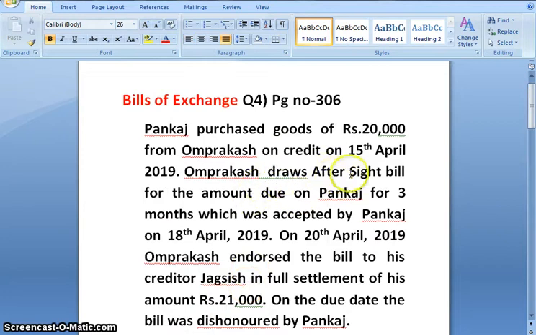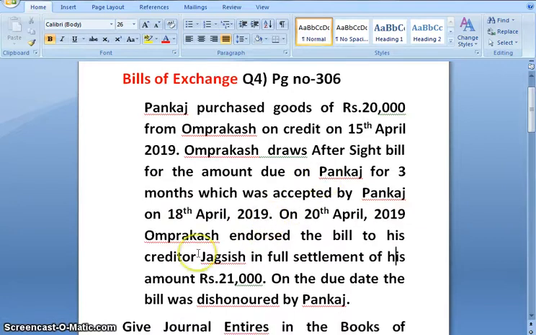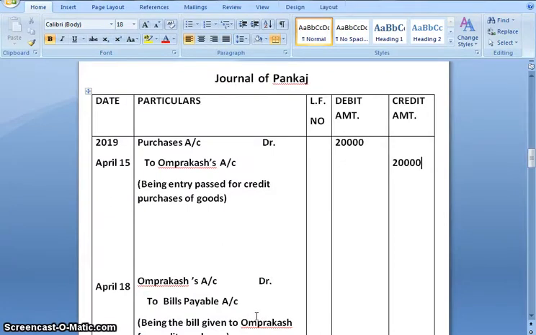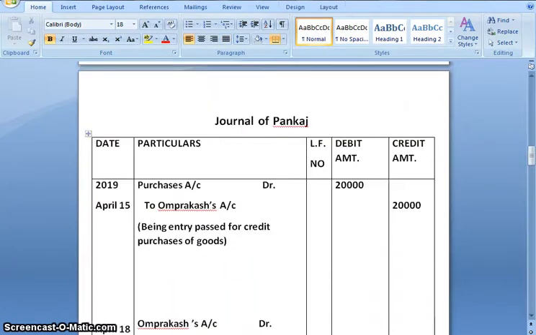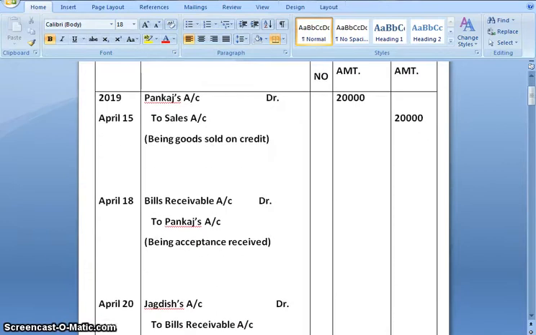Om Prakash draws an after-sight bill for the amount due for Pankaj for 3 months, which was accepted by Pankaj on 18th April 2019. Now you all have already done the bill drawn entry in the books of drawer, that is Om Prakash, which would be bills receivable account debit to drawee account, that is to Pankaj account. Amount of bill is 20,000. Date is April 18 and the narration would be being acceptance received.